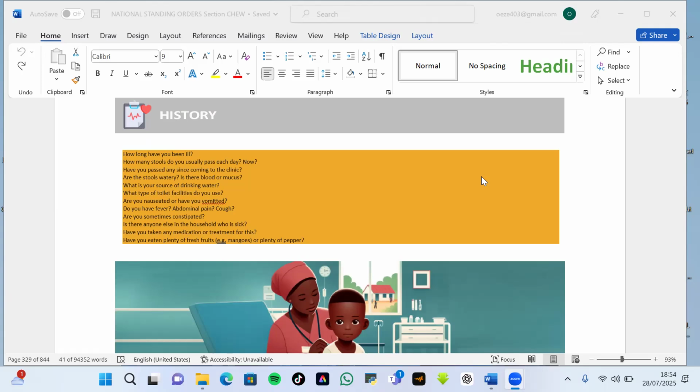The standing orders has sections for the newborn, for early childhood, for late childhood, for adolescents, for adults, and for the elderly. The pointer is the age given. 0 to 28 days of life is the newborn or neonatal period. Then 1 month to 5 years is early childhood. Then 6 years to 12 years is late childhood. Then followed by the adolescent period, that is the teens, 13 years to 19 years, while adulthood starts from 20 years to 59 years of age.